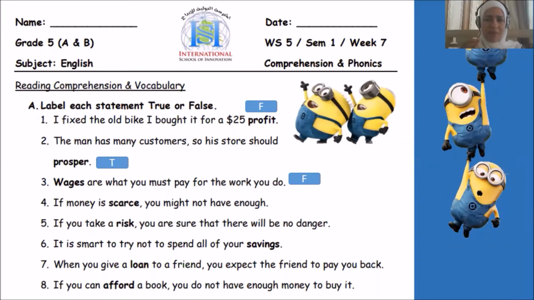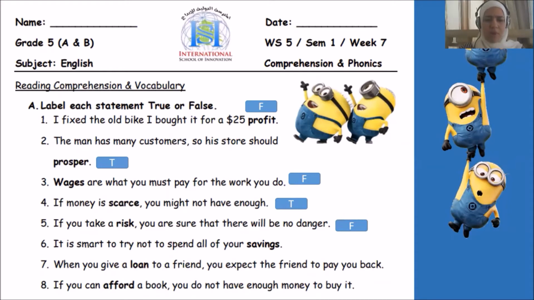4, if money is scarce, you might not have enough. So we agree that scarce means a little. Yes, that's right. So when it's little, you don't have enough. So we can say that number 4 is true. 5, if you take a risk, you are sure that there will be no danger. No, for sure, it's false, because when there is risk, there is danger.